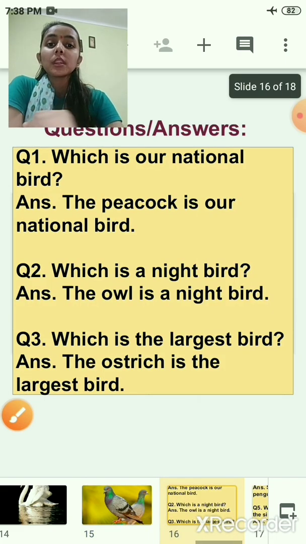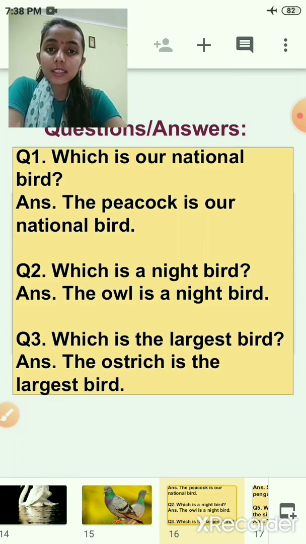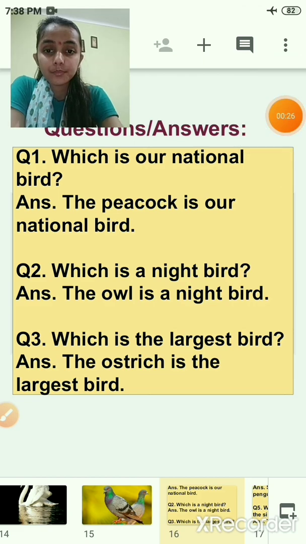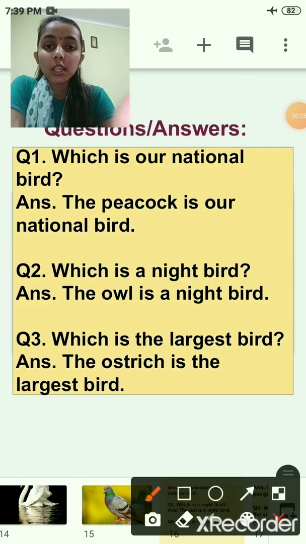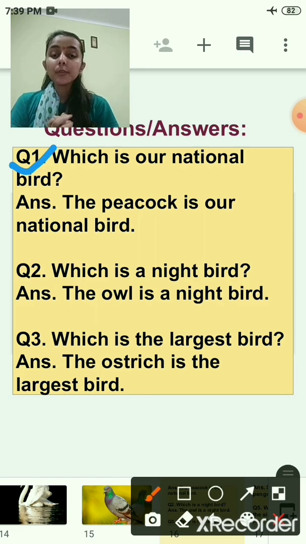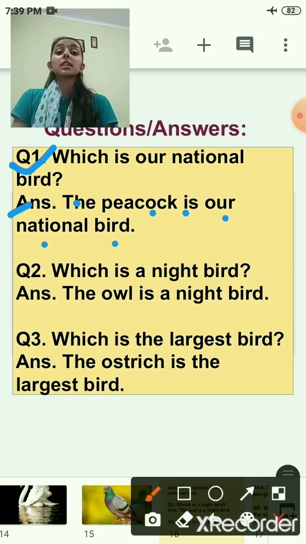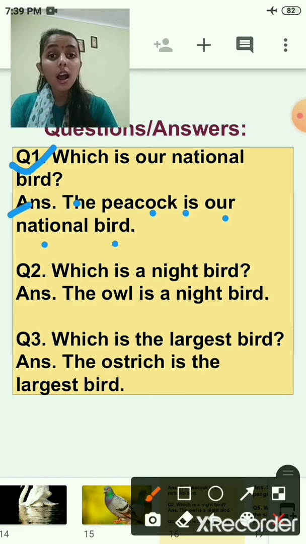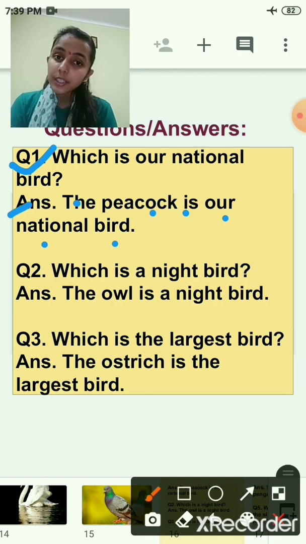Now children, let us discuss some question answers. Okay? So the first question is, which is our national bird? Yes, the peacock is our national bird.